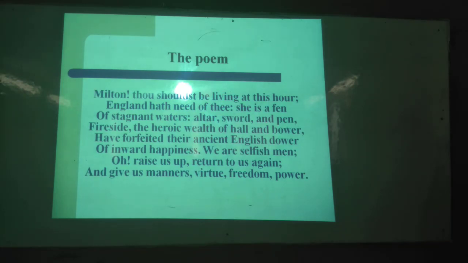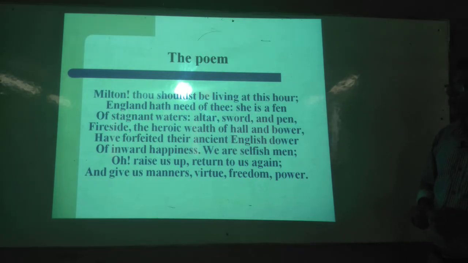There are two types of point of view, either third person or first person. There is no existence of second person point of view. I'm saying second person point of view means it addresses the dead poet John Milton. Here, I address someone else. For example, now I say, Nozul, we need you very much. Here, the very first word, "we", indicates I am here. It is the first person point of view. Is it clear now? Have you understood the main aspects?